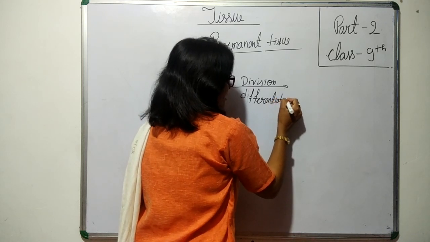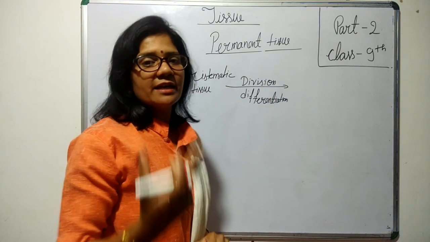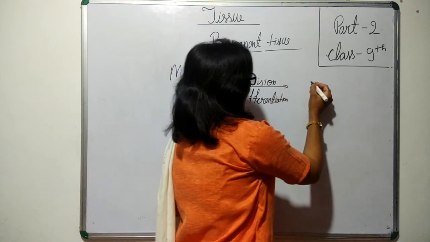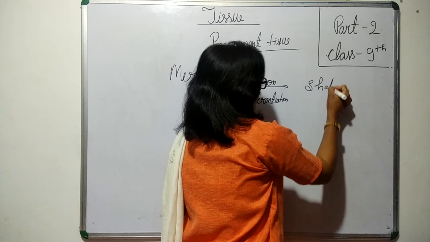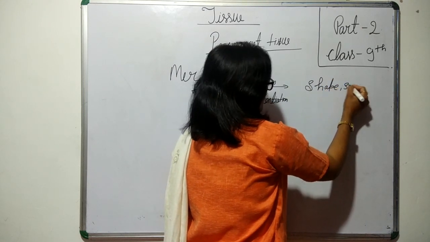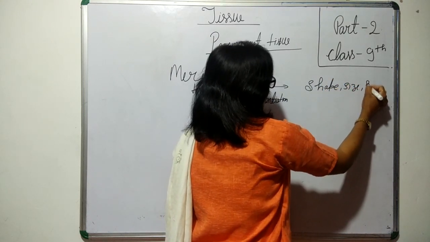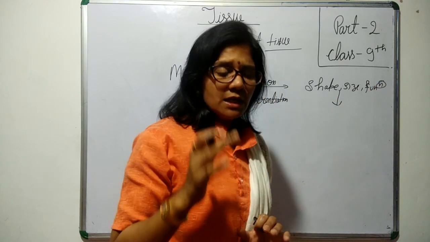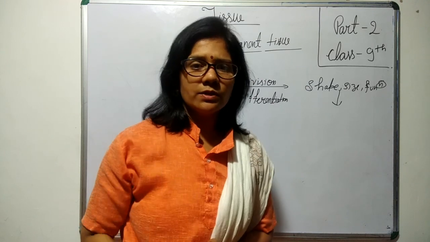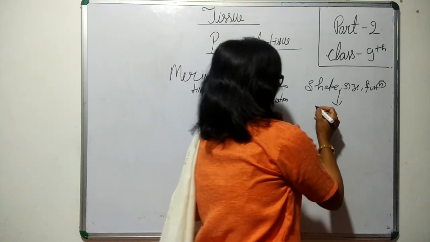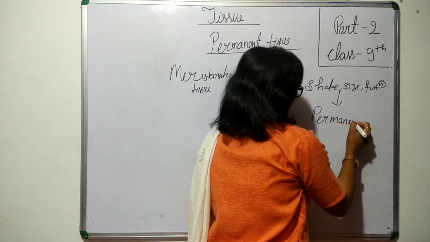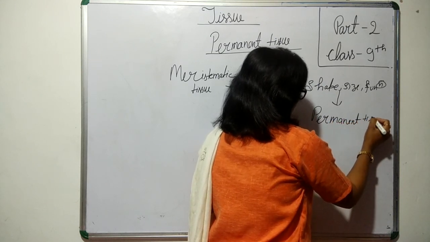Due to the differentiation, the cells become specific for their function, and they have a particular shape, size and specific function, and they gradually lose the capacity to divide and come under the category of permanent tissue.